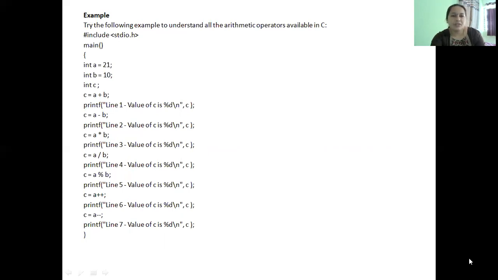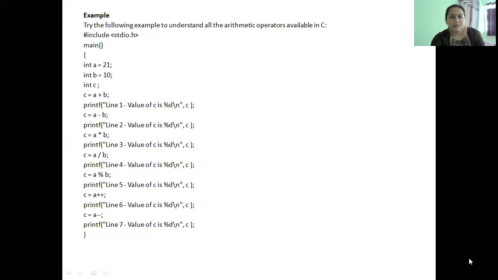So inside the main function, I'll be declaring and initializing two variables a and b. I've assigned a with 21 and b with 10. You could take any values and any variable names, it's your choice. My choice is a equal to 21, b equal to 10. I'm using an output variable c in order to hold the result of arithmetic operation. So I'm declaring it as integer. So if I want all these values to be integer values, I have to declare their data type as int.